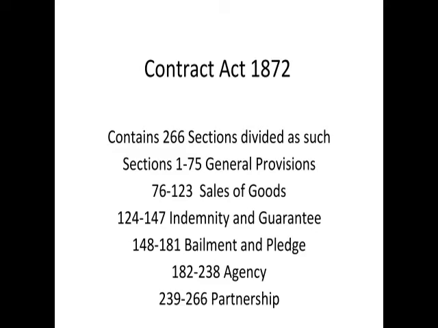From 239 to 266, there used to be partnership. But now it is a Partnership Act. They took that part out as well. So basically we have what? 47 sections removed from sales of goods, and 27 from partnership. So that's 47 and 27, that's 74 sections removed from 266. It's gotten a lot easier now. So without further ado, let's see where we can take this next.